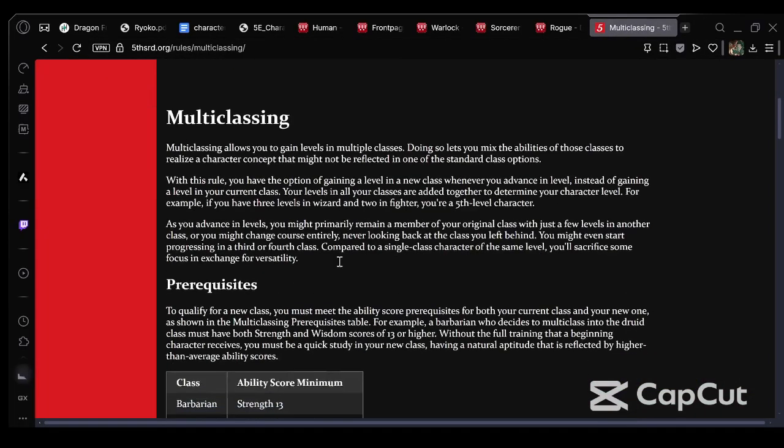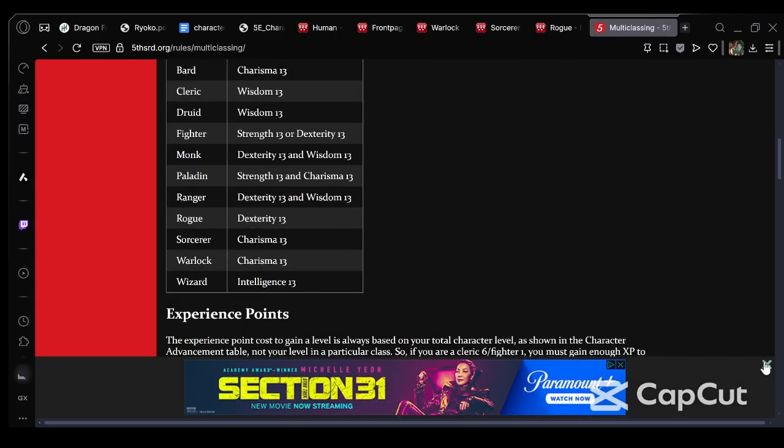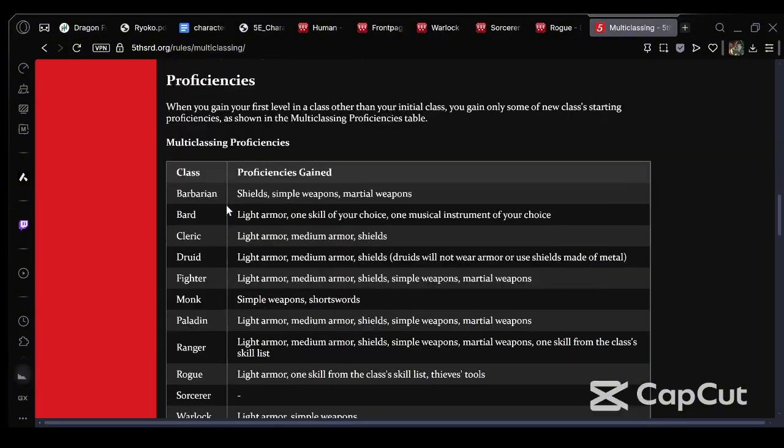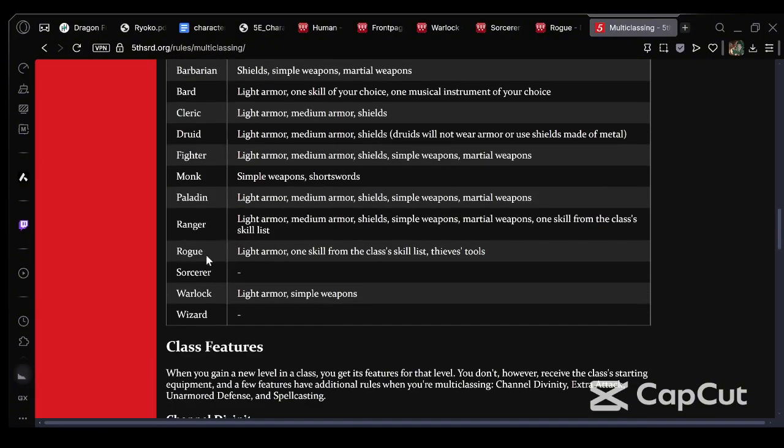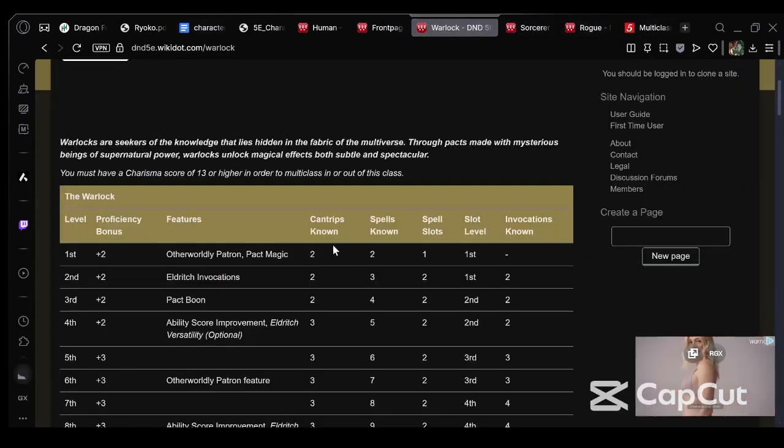You need at least a charisma of 13, so yes, he can multi-class. So when you multi-class into Warlock, you get simple weapons. You're already proficient in simple weapons, so you don't really need that. But where Warlock really comes in handy are the cantrips, the spells, and the spell slots.